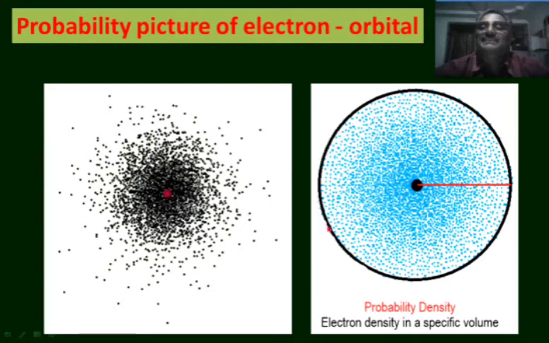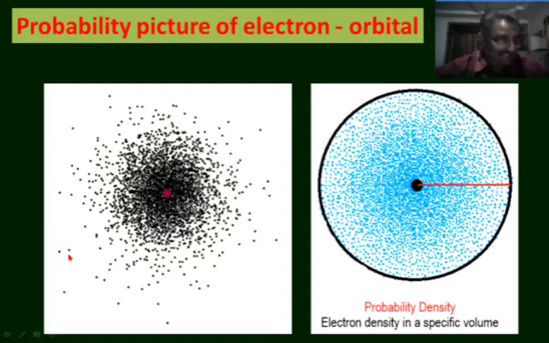Its boundary is given in the second picture. This is the boundary line which covers more than 95% of the probability of finding the electron. The densities of the dots are not the same at all the places. At some places, the densities of dots are more, and at some other places, the densities of dots are less. The region around the nucleus where there is a maximum probability of finding electron is considered as orbital.